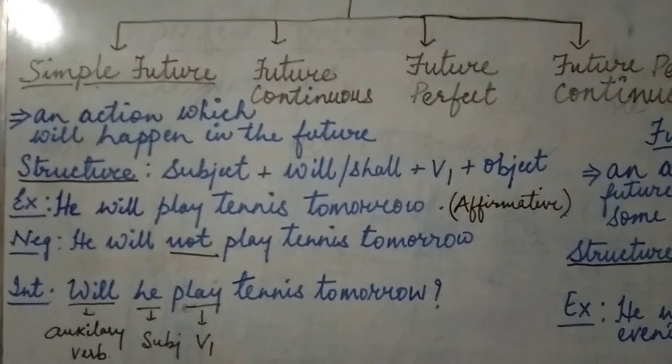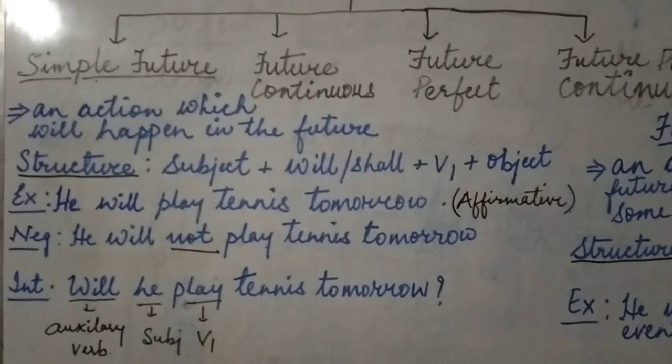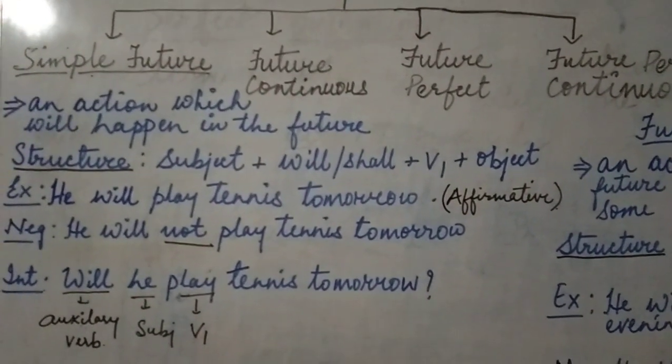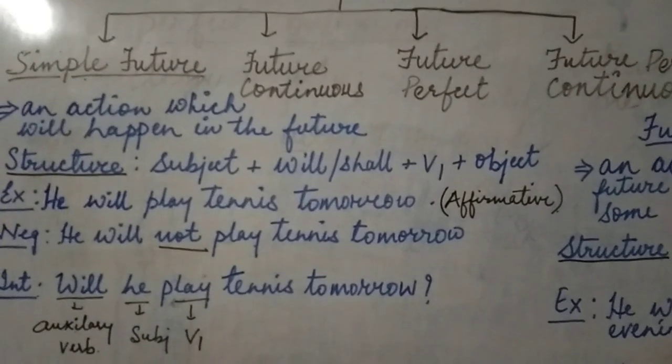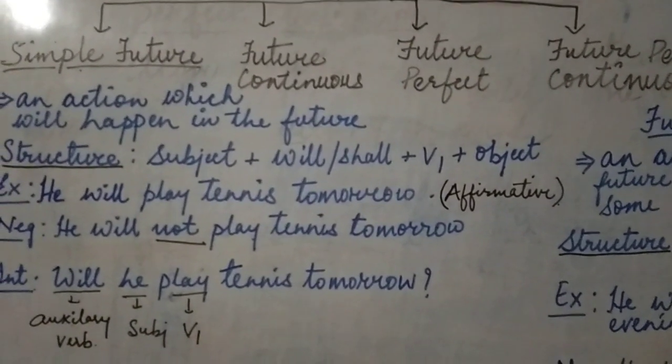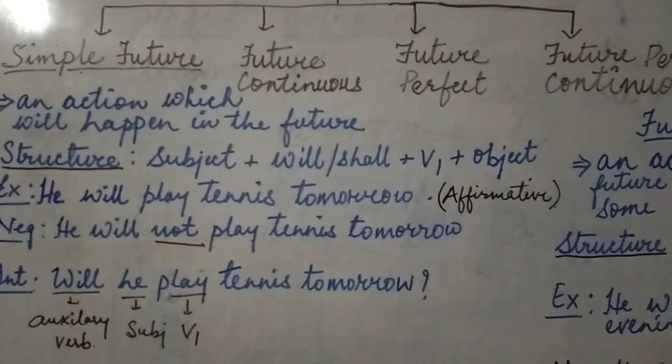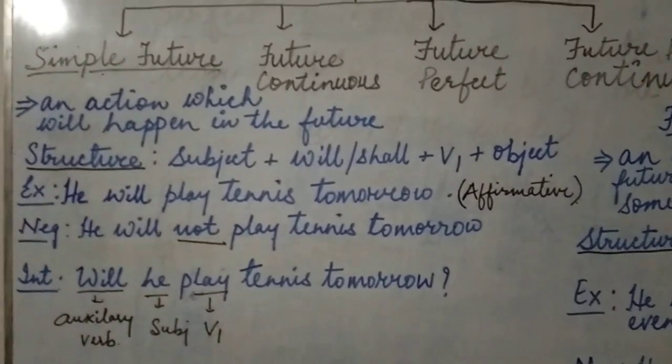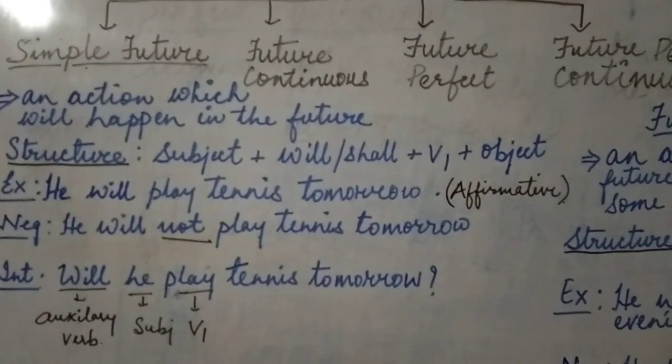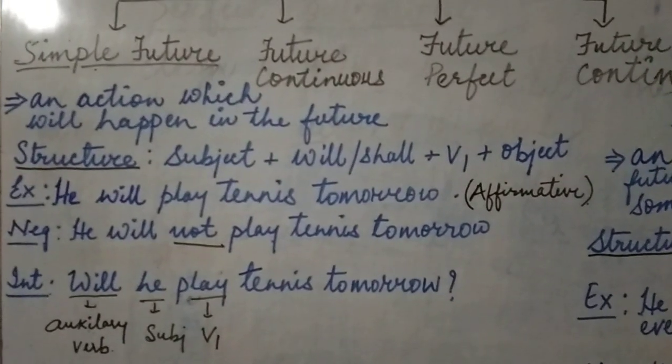Now let's come to the structure of the sentence. The structure in simple future will be subject plus will or shall plus V1 form of the main verb plus object. Now, V1 means the root form of the verb. Let's come to the example.